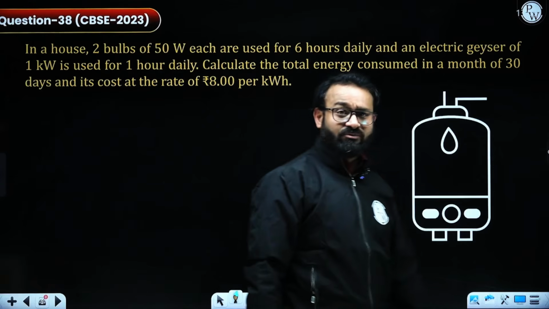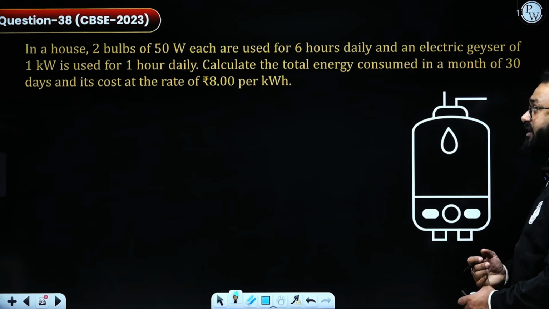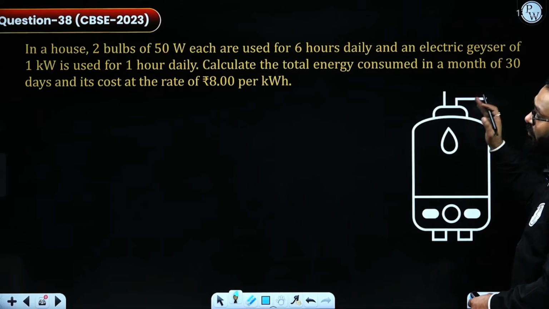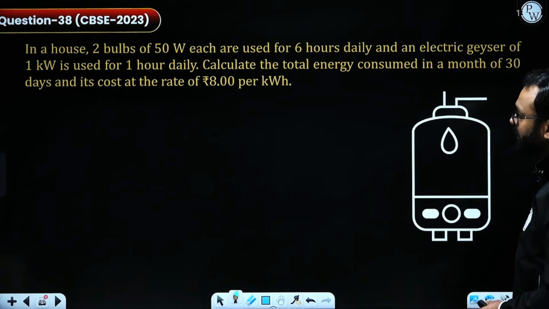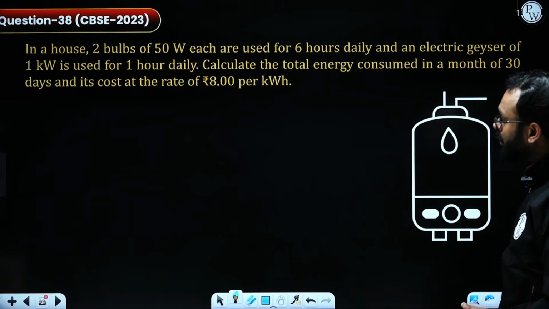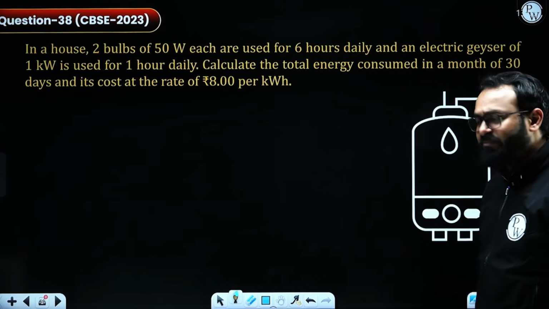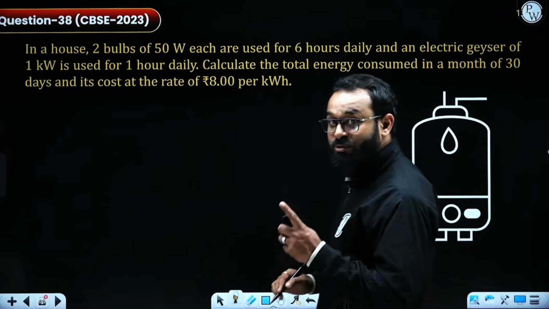In the next question, it says in a house, 2 bulbs of 50 watt each are used for 6 hours daily, and an electric geyser of 1 kilowatt is used for 1 hour daily. Calculate the total energy consumed in a month of 30 days and its cost at a rate of rupees 8 per kilowatt hour. First of all, we need to calculate the energy consumed by the individual appliances.